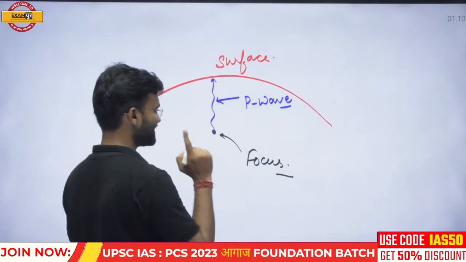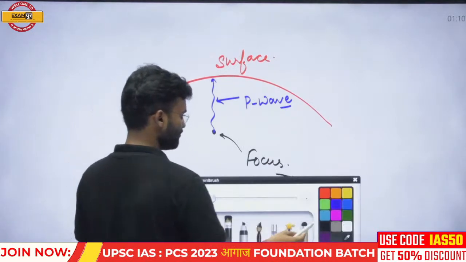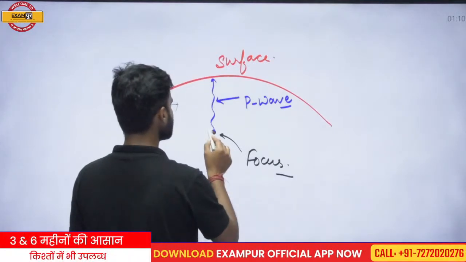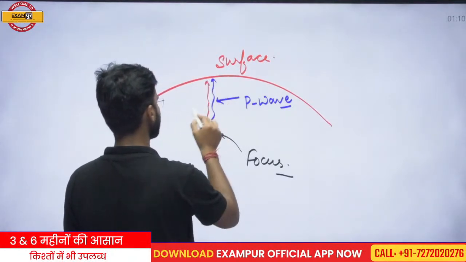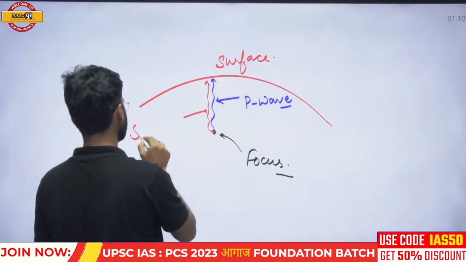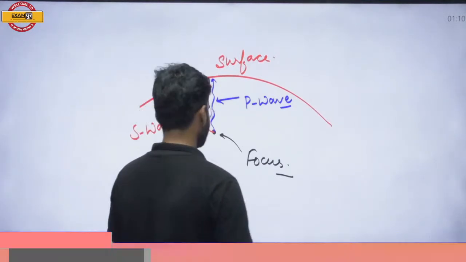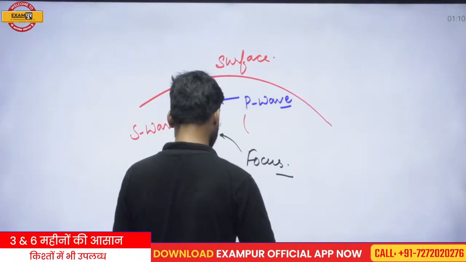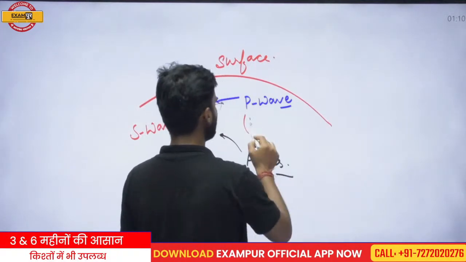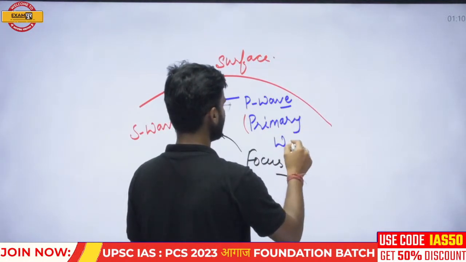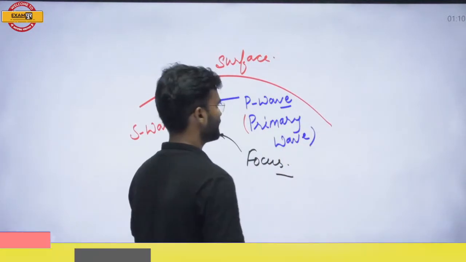The first generated seismic wave is called the P wave, and after this first wave, the second wave is generated, called the secondary wave, or S wave. What is the meaning of P wave? P wave means primary wave. Why primary wave? Because it is generated primarily from the focus.